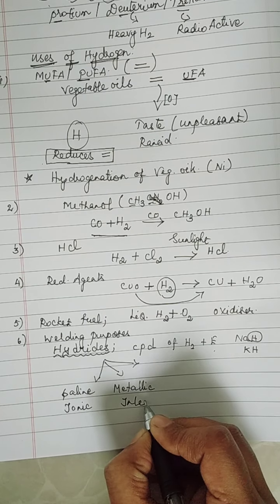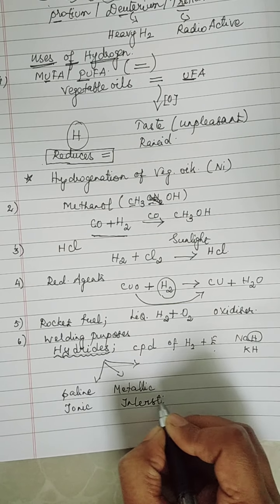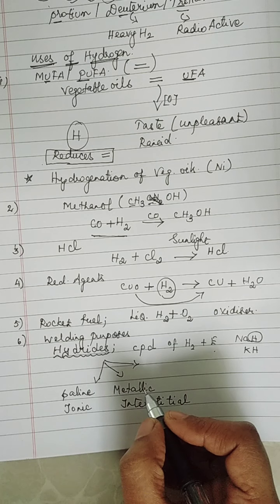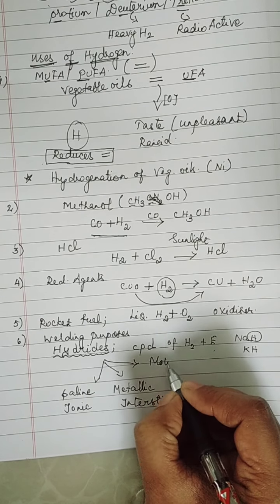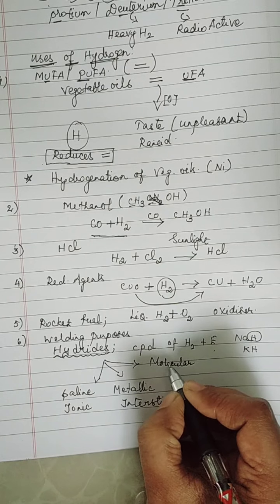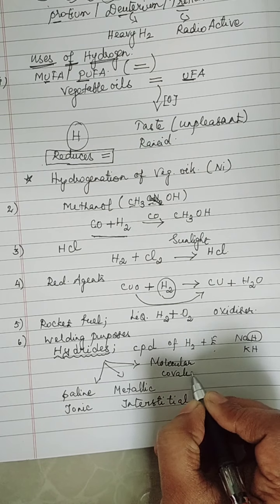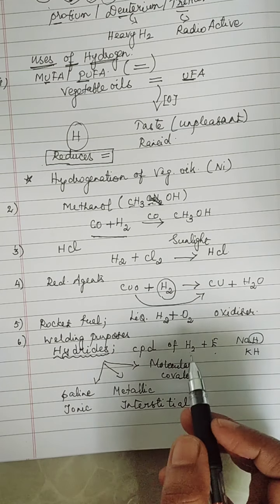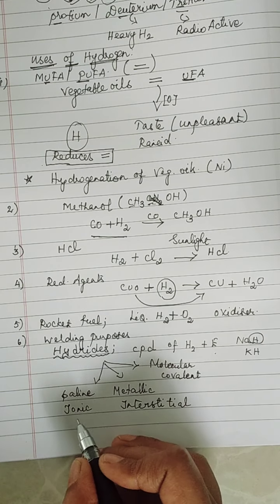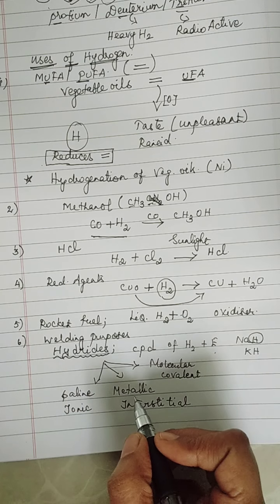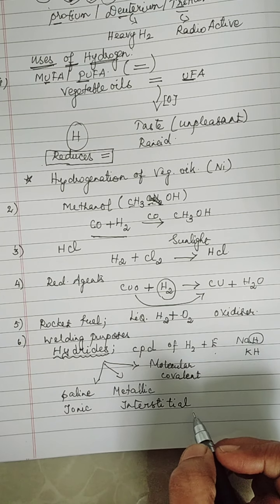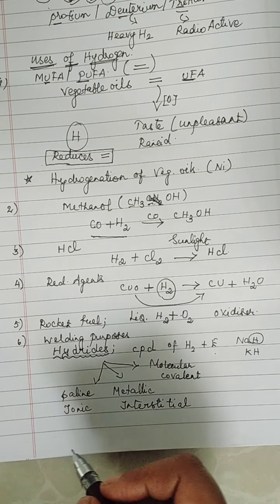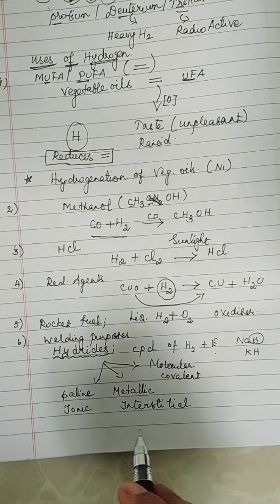The third classification will be molecular hydrides or covalent hydrides. Now, kindly bear with my handwriting, children. So, what are the 3 classifications of hydrides? Saline hydrides or ionic hydrides, metallic hydrides or interstitial hydrides, molecular hydrides or covalent hydrides. So, we are going to look into each one by one. Yes, children.